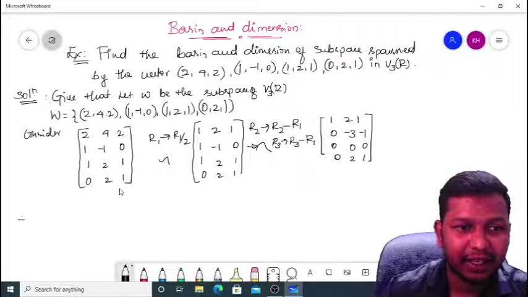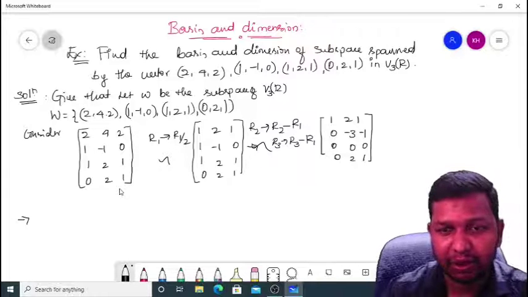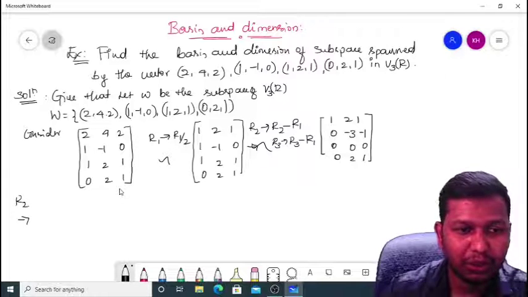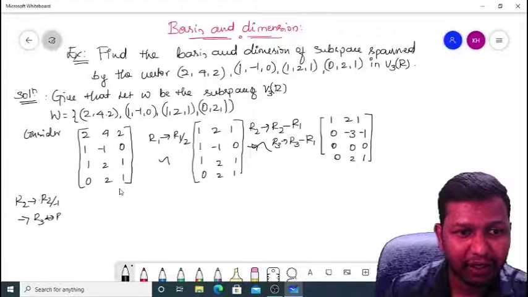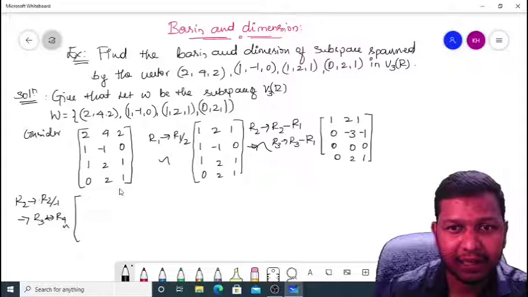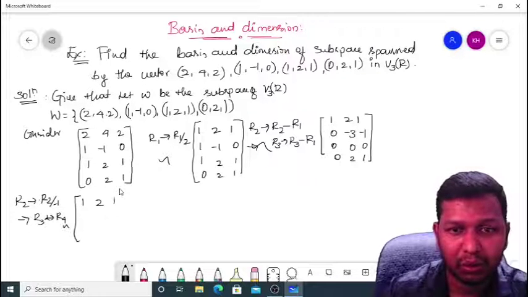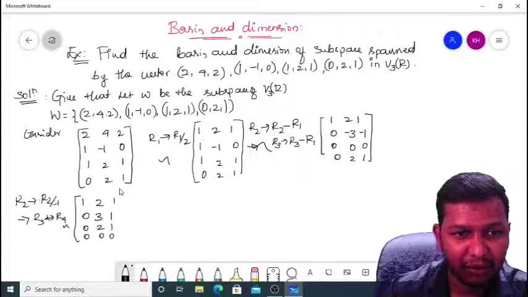Next, I apply again an elementary row operation. R2 changes to R2 divided by minus 1, and R3 and R4 are interchanged. I get the equivalent matrix as 1, 2, 1; 0, 3, 1; 0, 2, 1; 0, 0, 0.